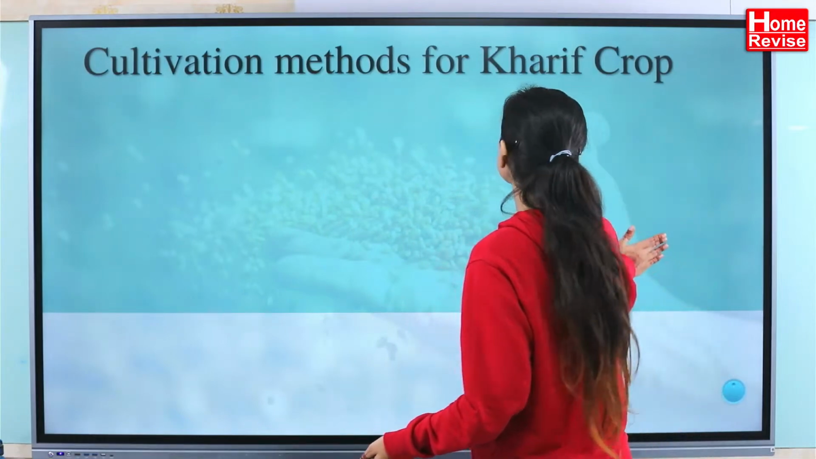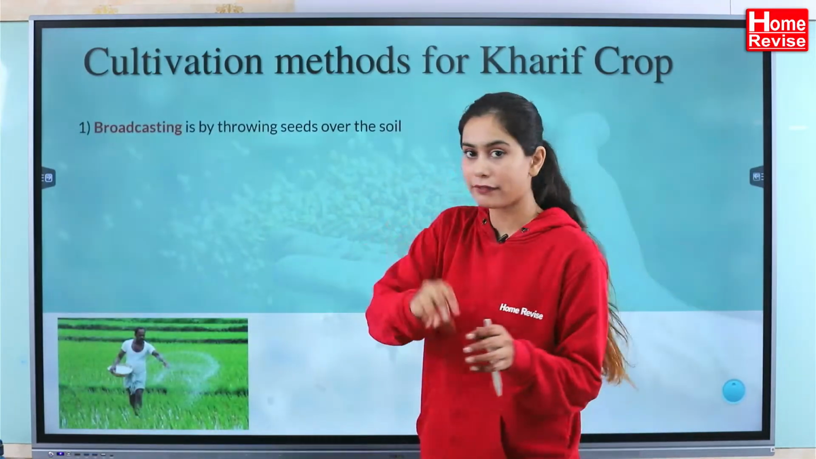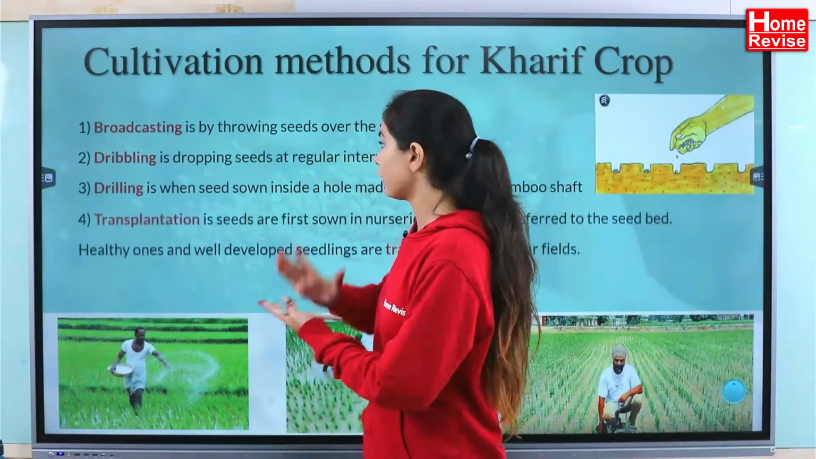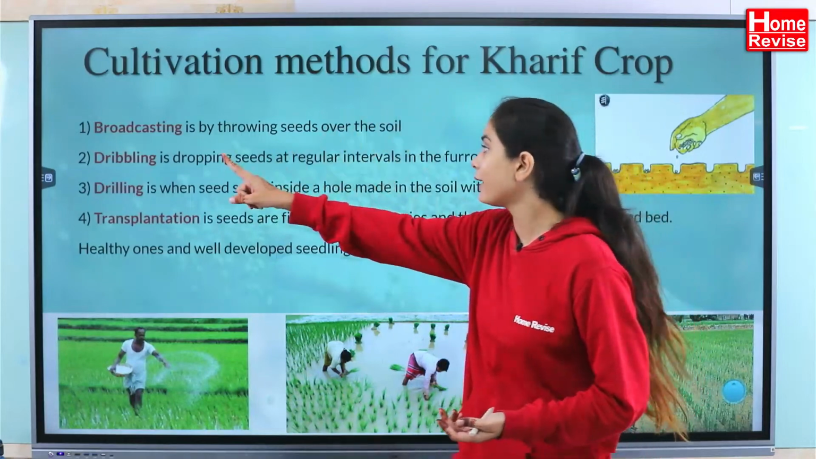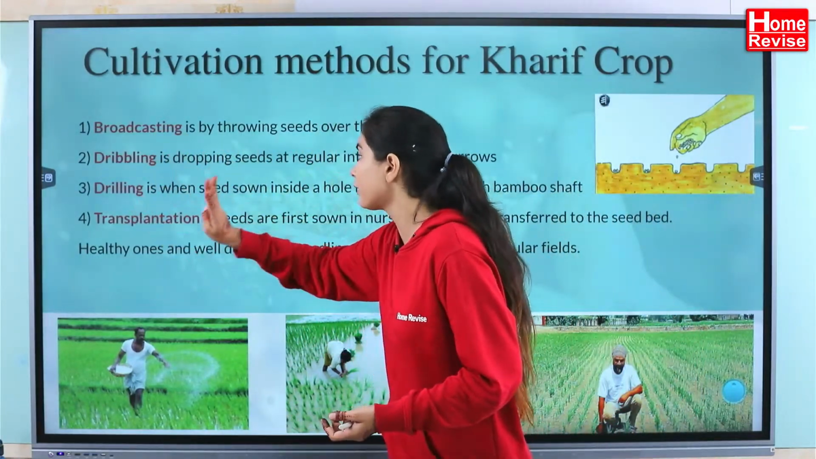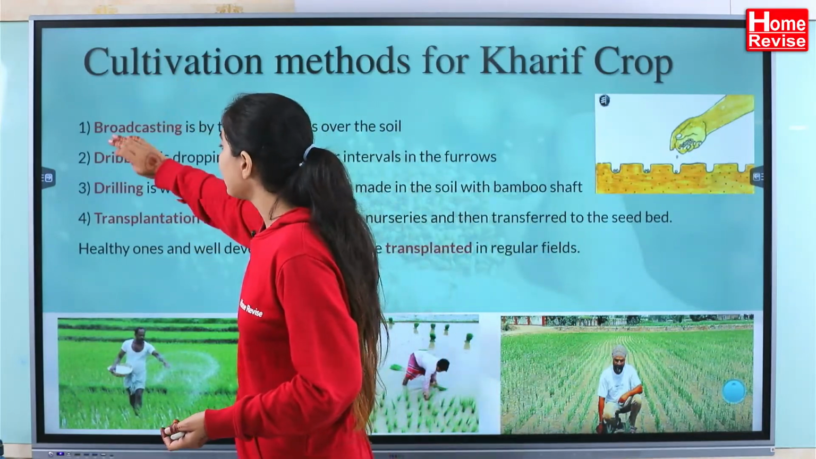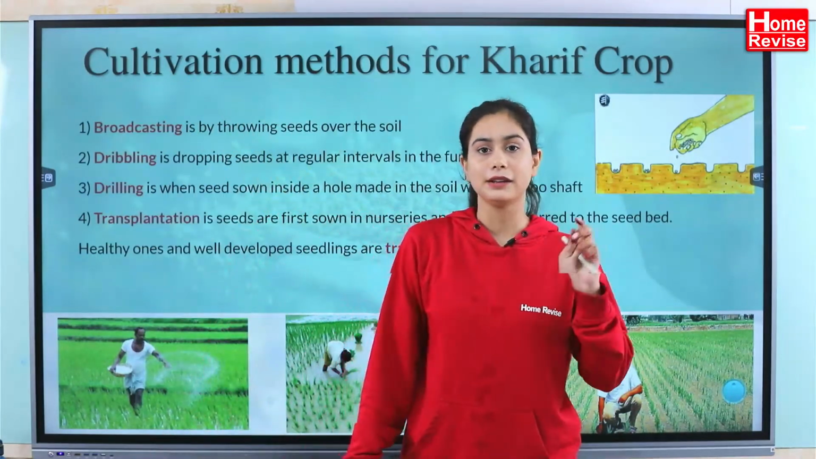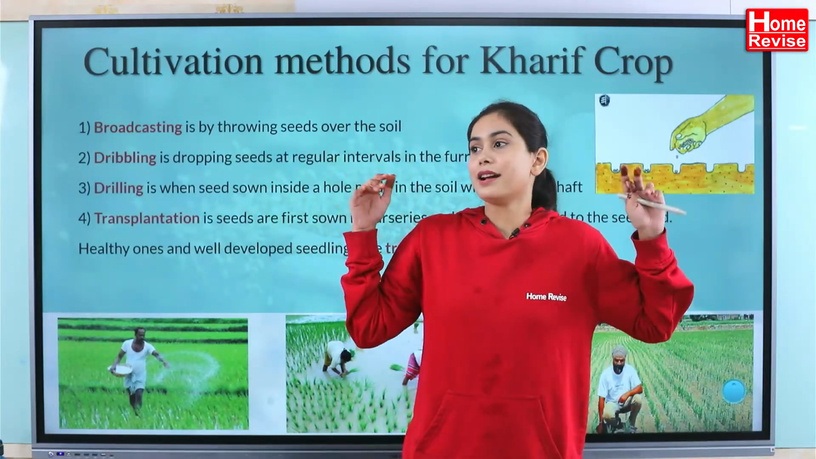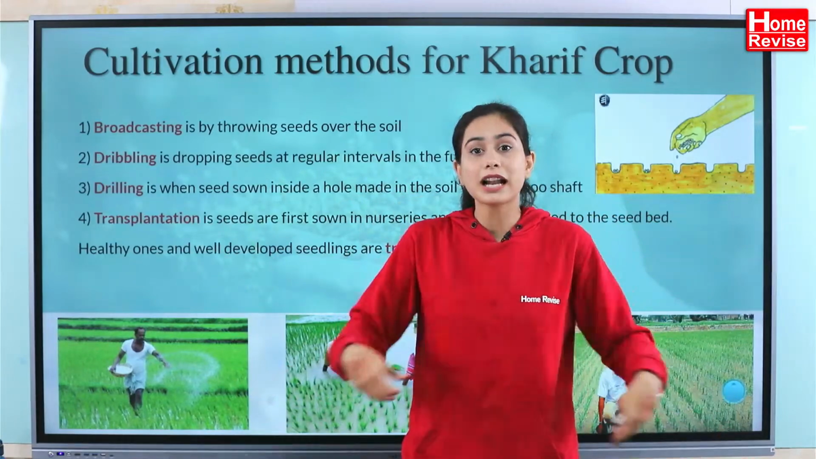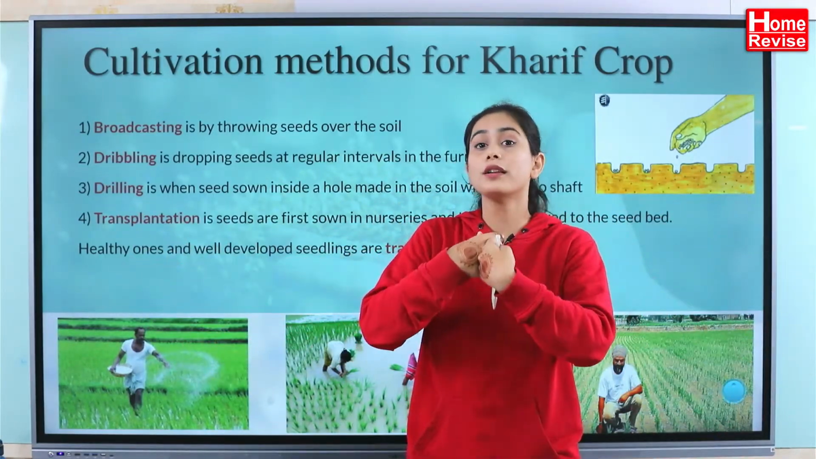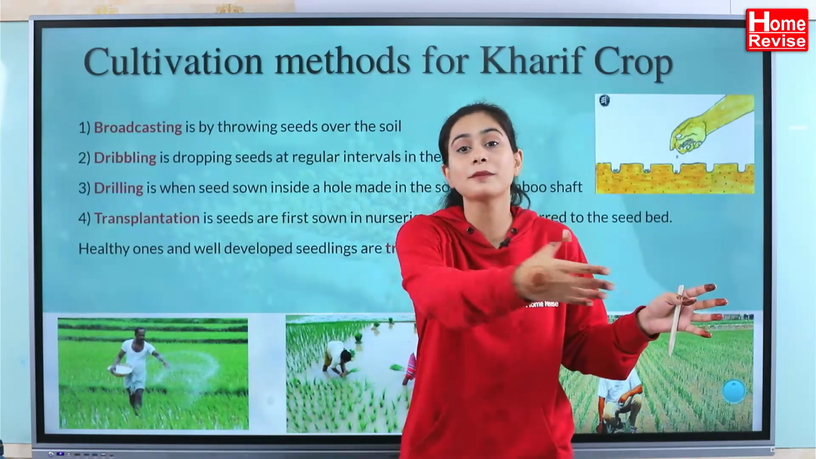Let us move on. Cultivation method for Kharif crop. So how are we going to cultivate the seeds? You have some methods, and I'll quickly tell you the four methods. Number one is broadcasting, number two dribbling, drilling, transplantation. Remember, BDDT. B stands for broadcasting. Broadcast means, we say broadcast this message, that means you need to spread the message everywhere. The news has been broadcasted, that means it has spread everywhere.